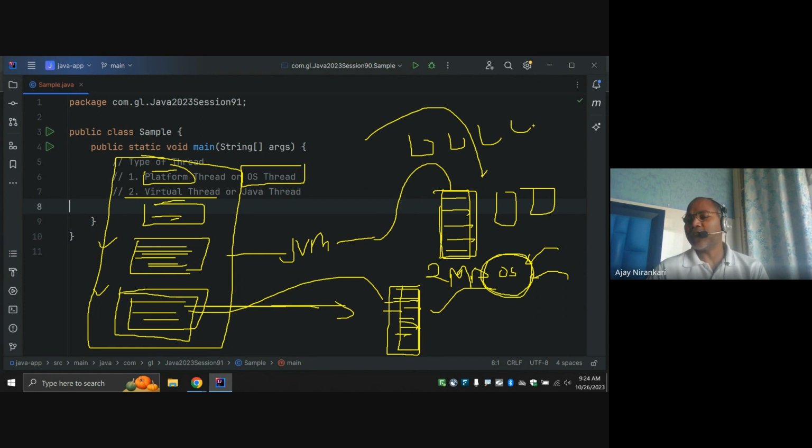They are going to start them for you. But 1,000 means 1,000 multiplied by 2 MB, so 2,000 MB of space is required. Maybe your laptop, hardware, or server has such capacity, then you can create them, else you will struggle, because the operating system says you cannot create more than this.